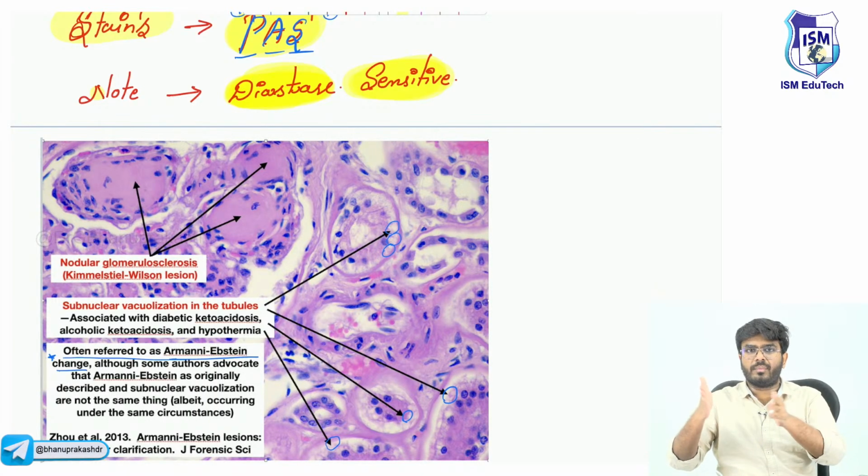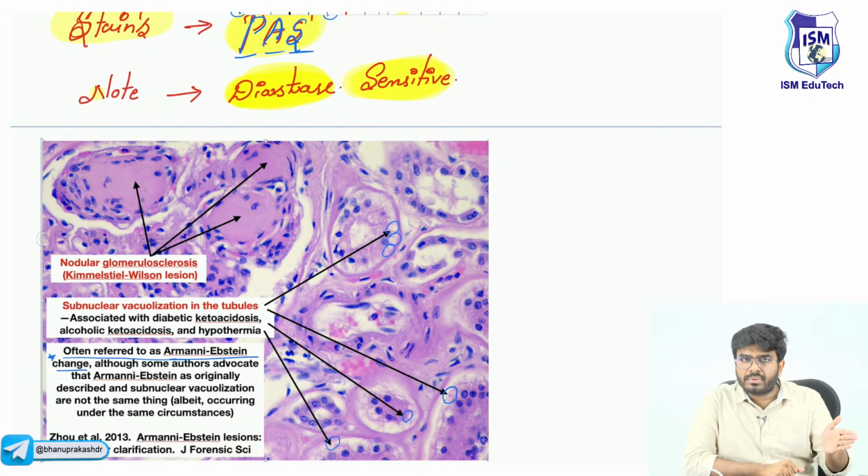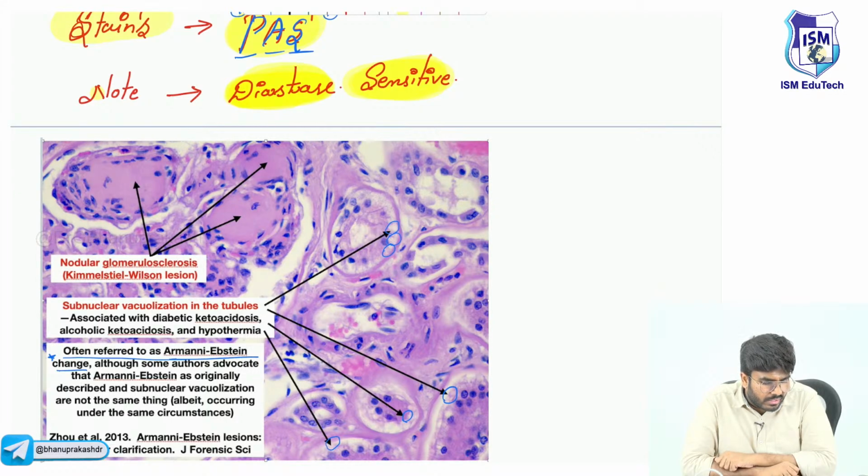The main chapter will be inflammation, but before that I will discuss the small topic of autophagy as well as calcification in the next session. Okay guys, is that helpful?